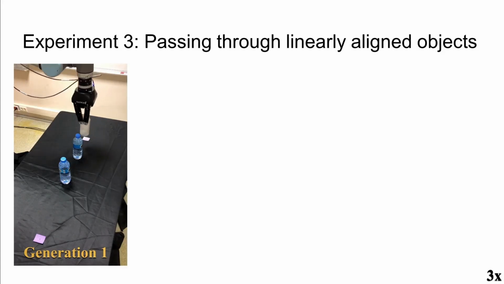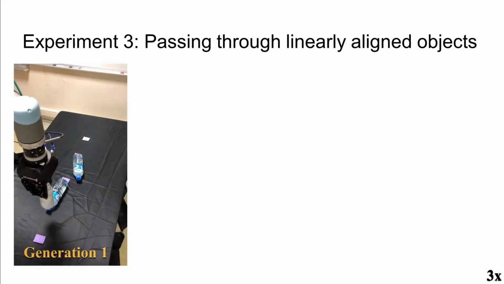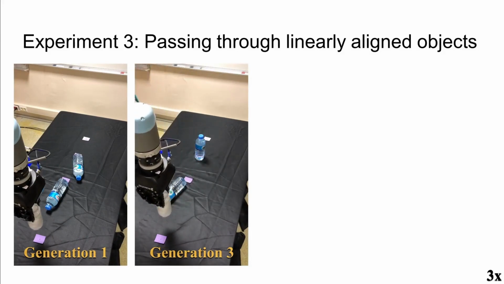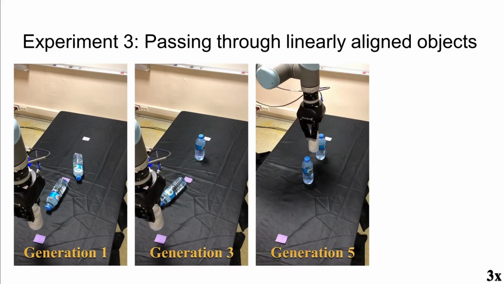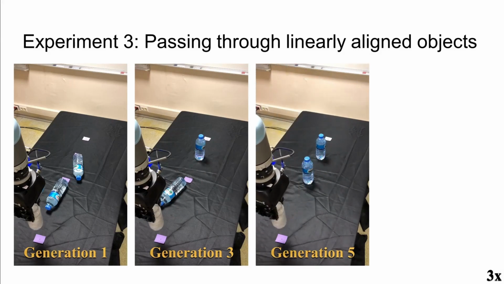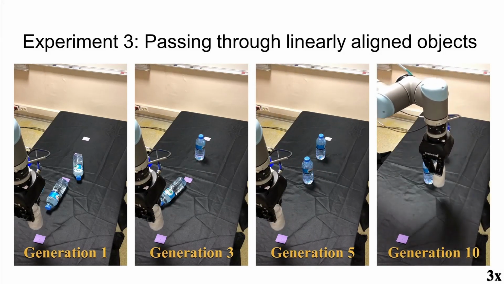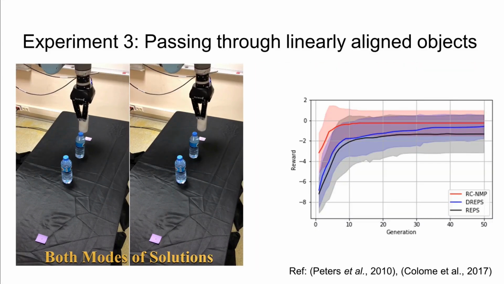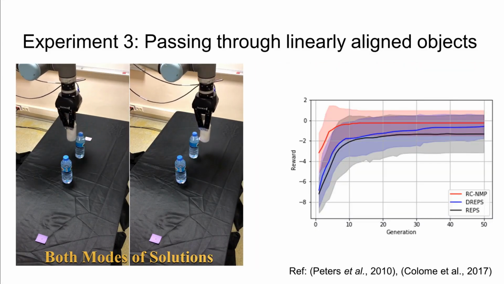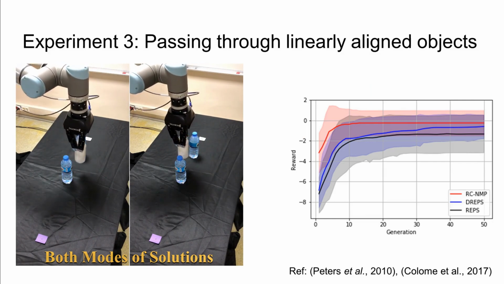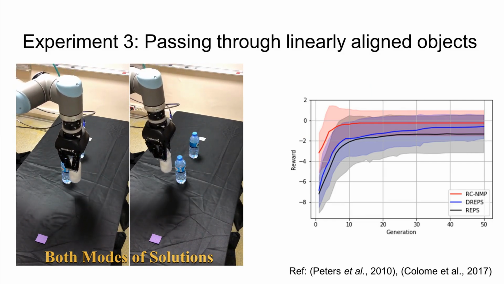In this experiment, we want UR10 to carry a bottle from the start to the end position by crossing between the bottles on the table without touching them. The robot receives punishment as binary signals for contacting each bottle and not crossing between the bottles, and a continuous signal for the length of the trajectory. We compared our method with two state-of-the-art methods. We observed that RCNMP requires less than 20% of the number of samples for this task compared to these methods.